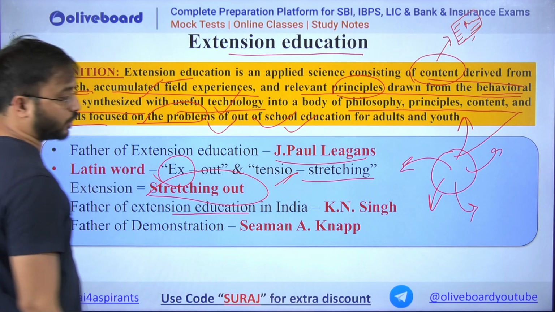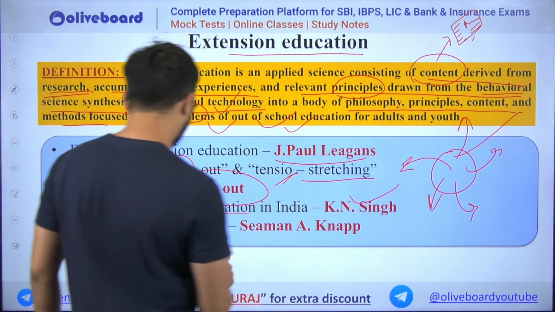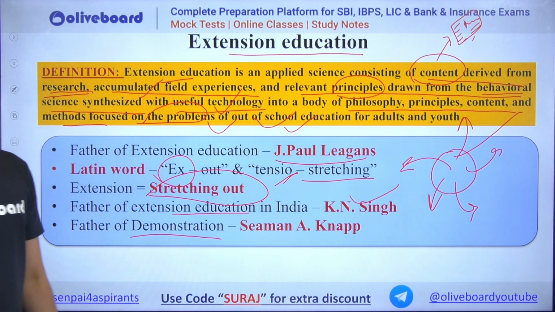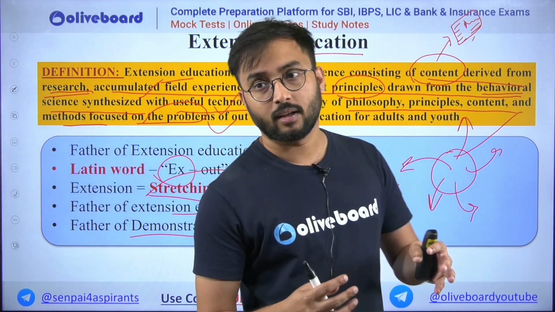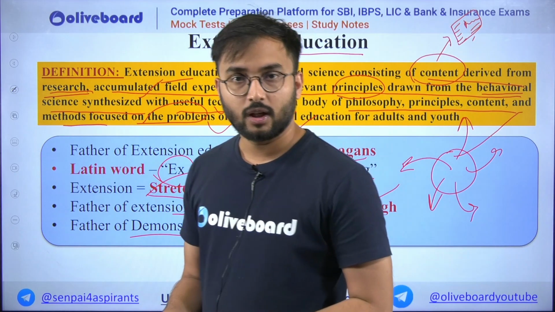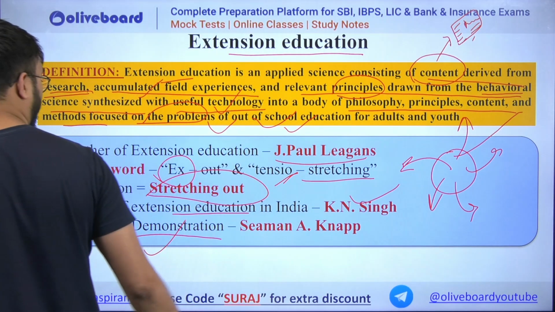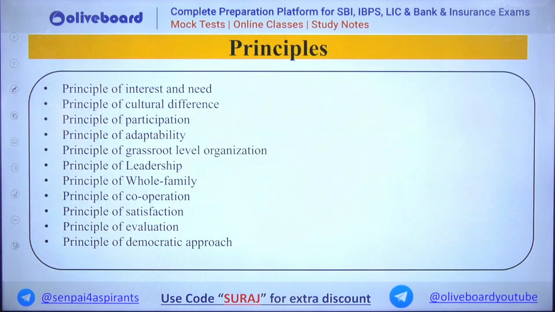Father of extension education in India is K.N. Singh. Very, very important. And father of demonstration. Demonstration means what? You learn something, you read something, theory, principle, anything. But demonstration is something when you practically do it. So in agriculture, demonstration is very, very important, and the father is Simon A. Knapp.